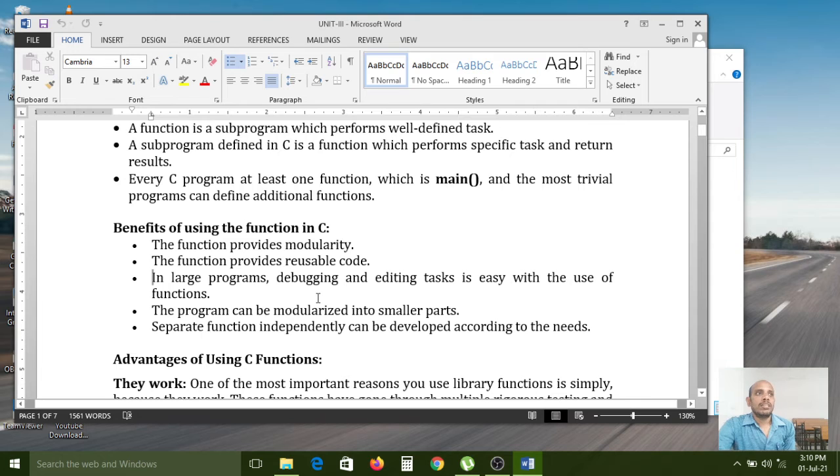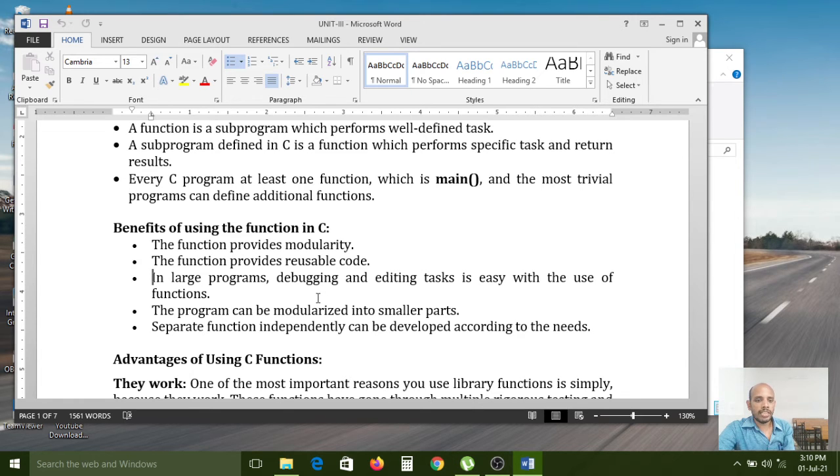Because the deposit function contains 100 lines, net banking contains 1000 lines, and the balance inquiry function contains 1500 lines of code. If you write the statements in functions, then it is very easy to test, very easy to check, and very easy to modify.